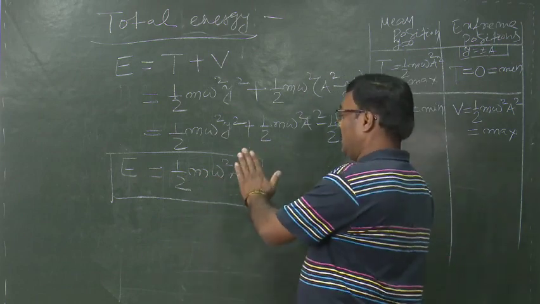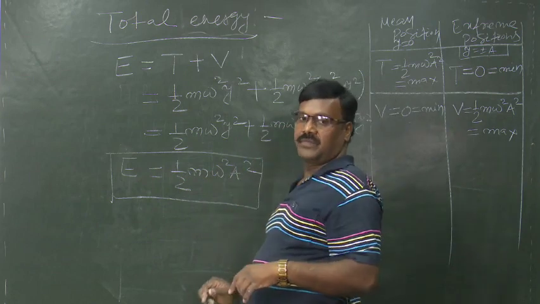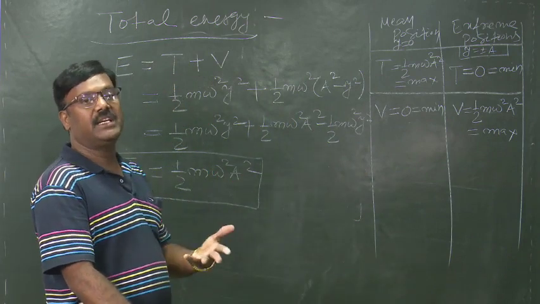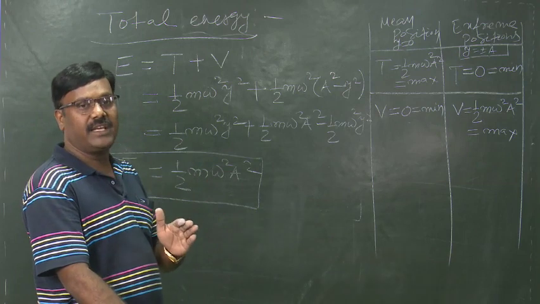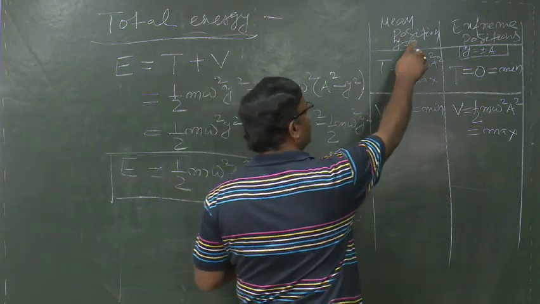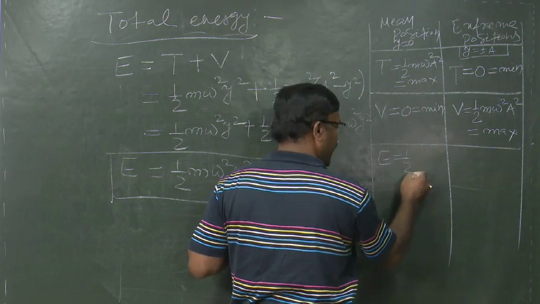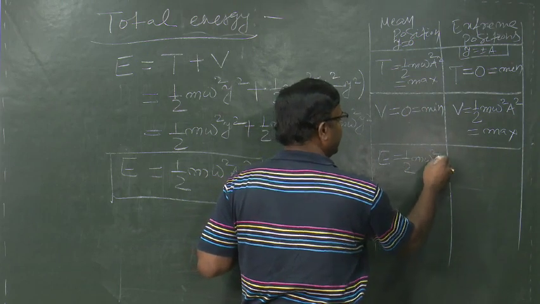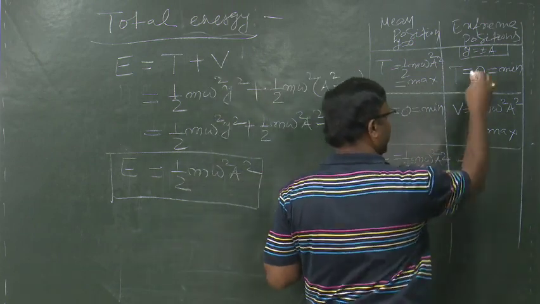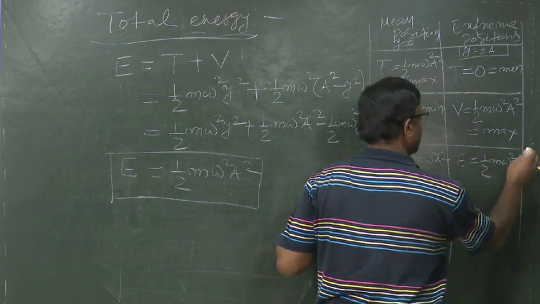So, the total energy in SHM will not change at the mean position or at extreme position or anywhere in its path. That means the total energy is a constant quantity throughout its motion, and so we can write at the mean position total energy E is equal to half m omega square a square. Also the total energy at the extreme positions is half m omega square a square.